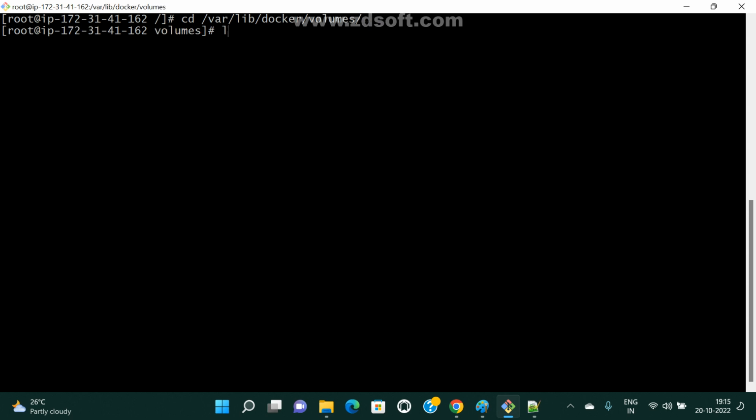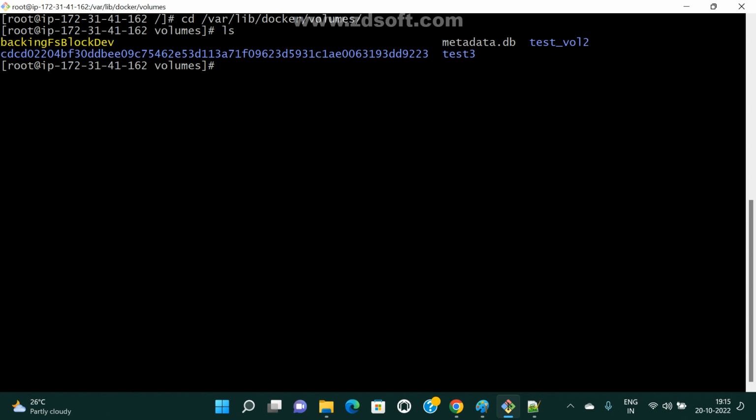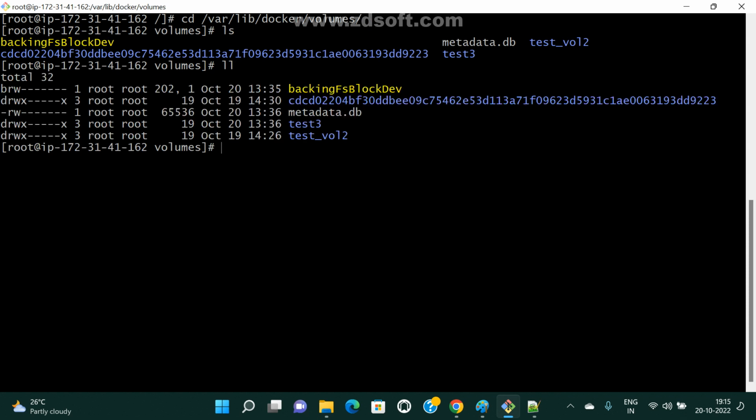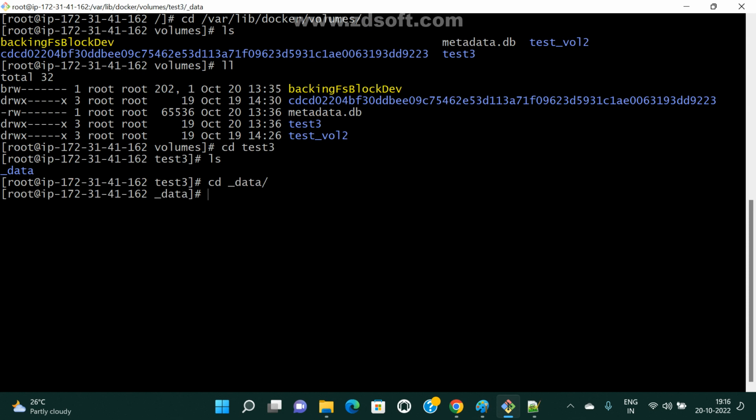Let me check it. test3, right? cd test3 and ls, and go to this. This is the default generated by Docker only, you don't worry. So come to here now.